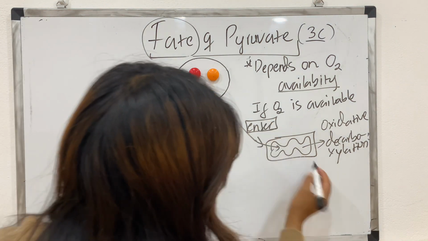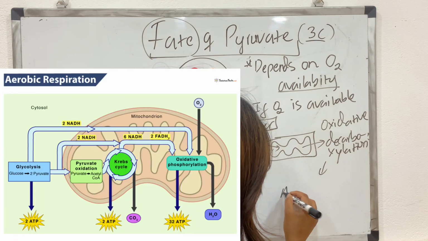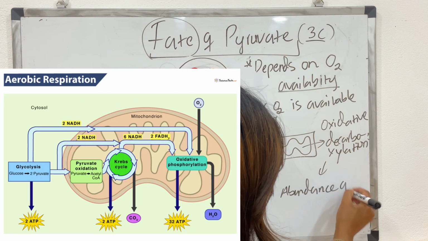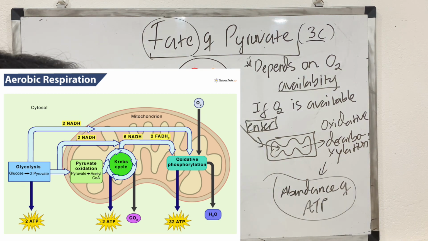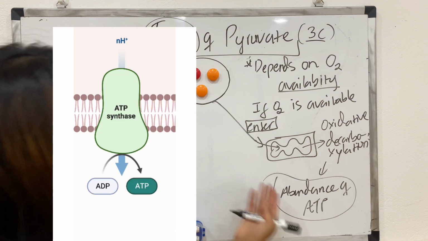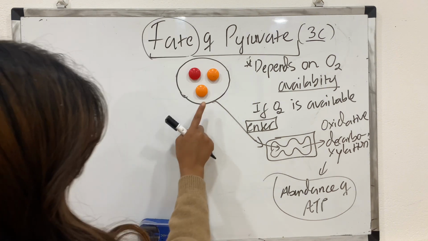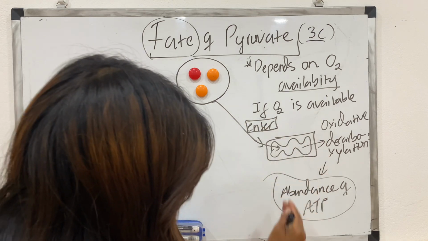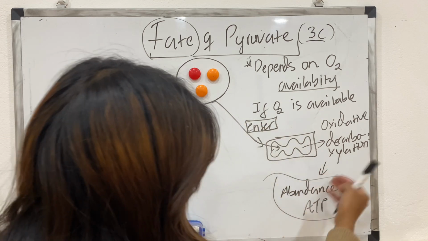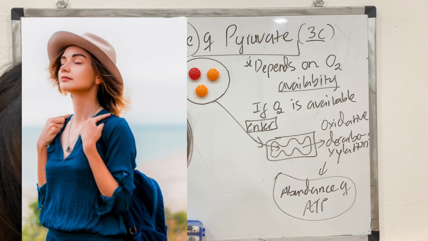After oxidative decarboxylation of pyruvate, it undergoes a series of chemical reactions such as the Krebs cycle and electron transport system, followed by oxidative phosphorylation, particularly carried out by ATP synthase. And ultimately it can generate an abundance of ATP. Now you see, pyruvate has so much potential in it to generate a lot of ATP. So if you want an abundance of ATP for your cellular activities, make sure you breathe in oxygen properly.